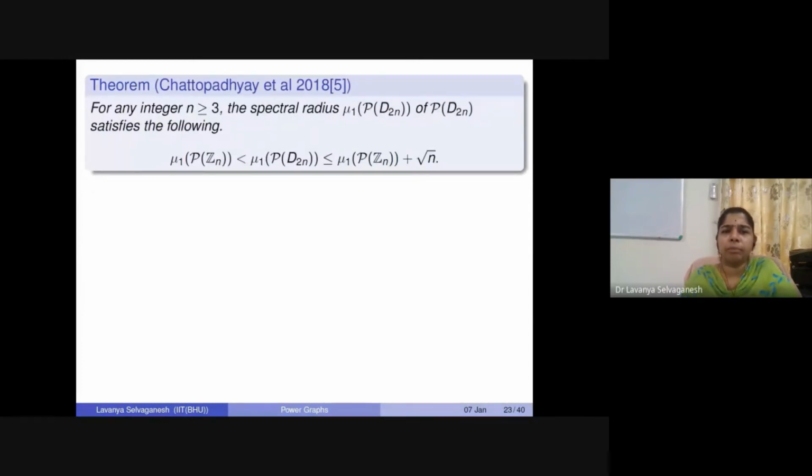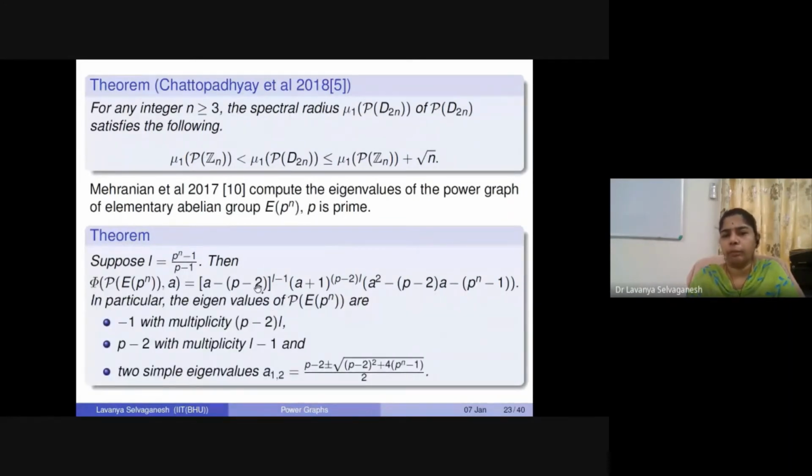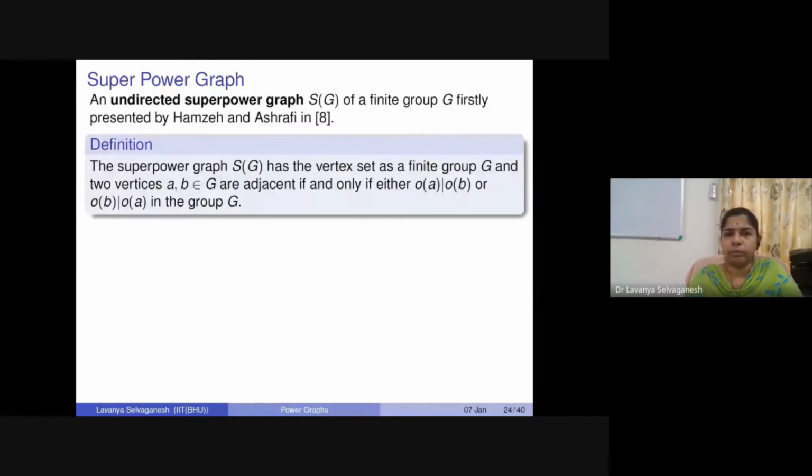So now, keeping this in mind, we can also talk about spectral radius. So spectral radius of the power graphs can also be given. Since we have been talking about dihedral group, you can see the dihedral group spectral radius can be bound using the spectral radius of the cyclic group. Similarly, there are other results also for elementary abelian group, which we introduced already. For that structure also, the corresponding characteristic polynomial has been found out, and the eigenvalues are also calculated directly. So these are just existing results from 2017.